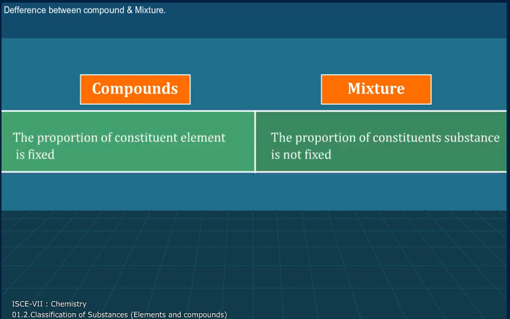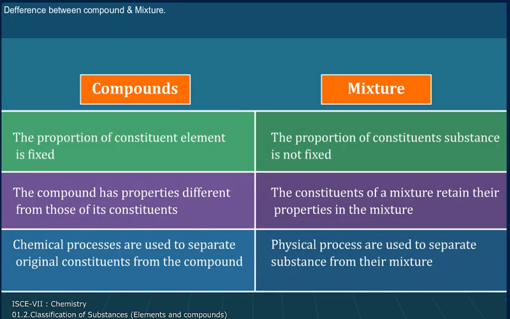Difference between compounds and mixtures. Compounds. The proportion of constituent elements is fixed. Mixtures. The proportion of constituent substances is not fixed.